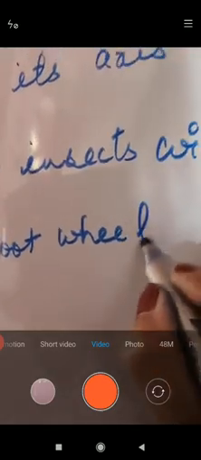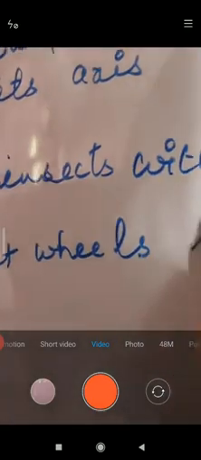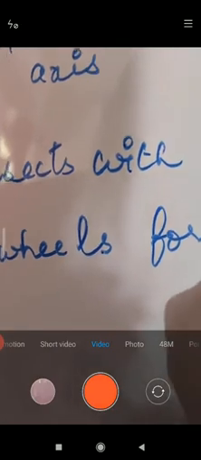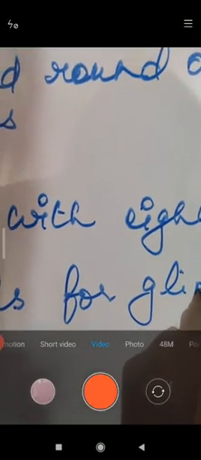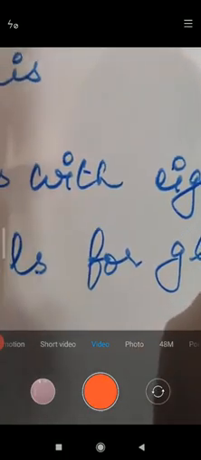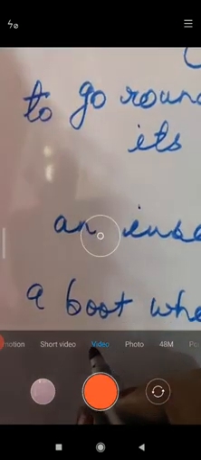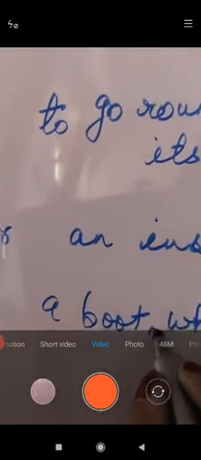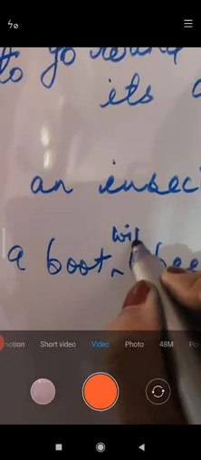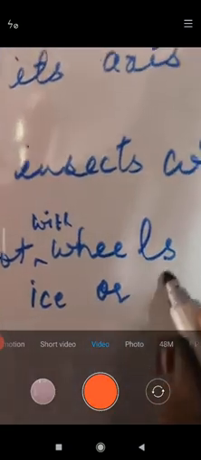A boot with wheels for gliding over ice or hard surface.